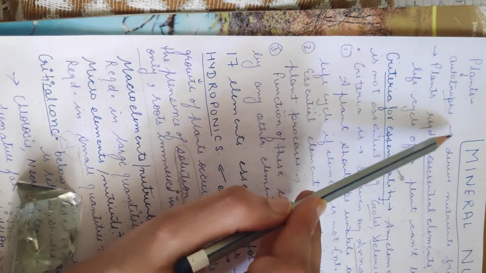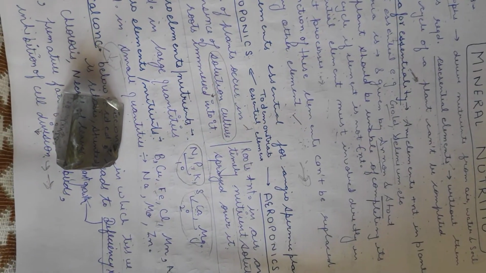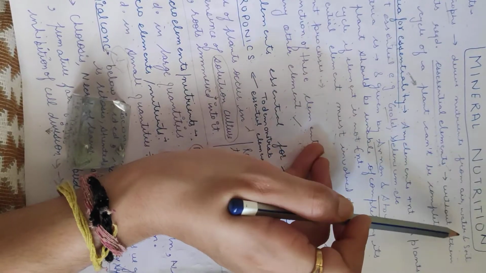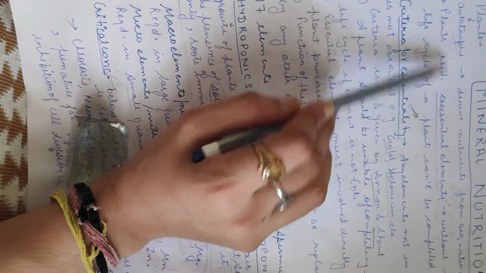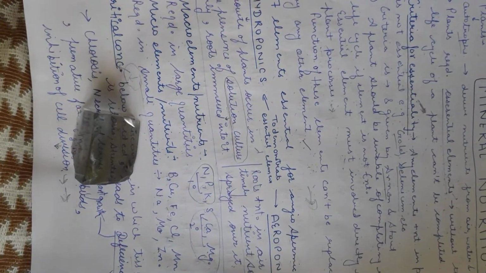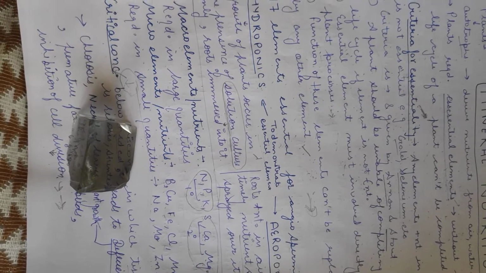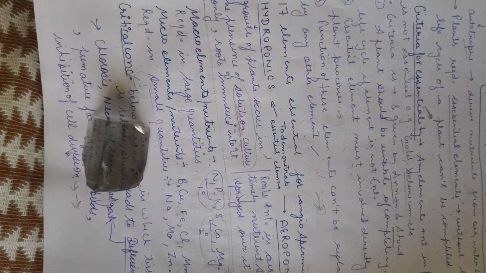Plants are autotrophs, meaning they derive nutrition from the air, water and soil. Air, water and soil provide the nutrition to the plant for its growth. Plants require essential elements for growth, meaning without the presence of these essential elements no plant can grow or complete its life cycle.